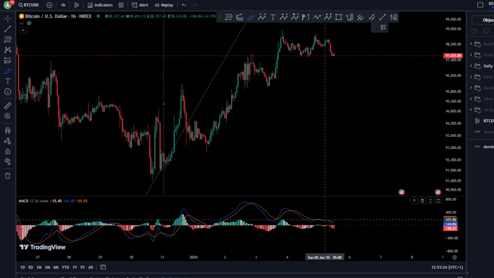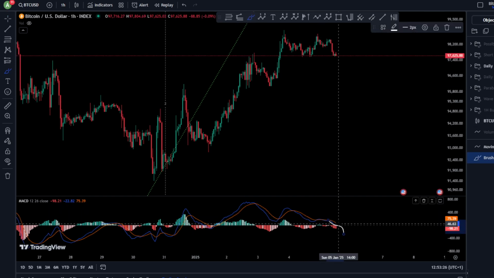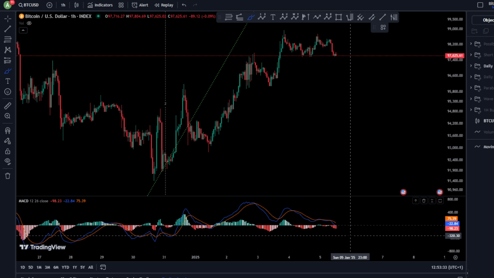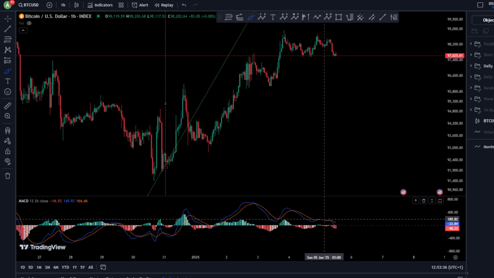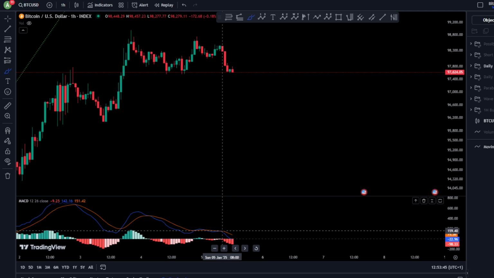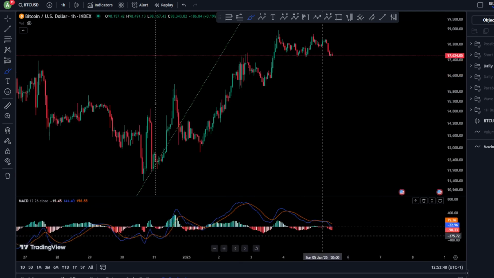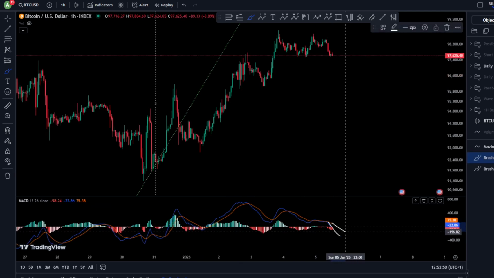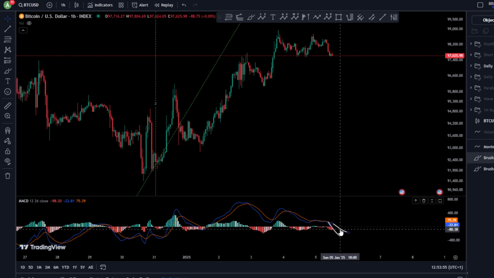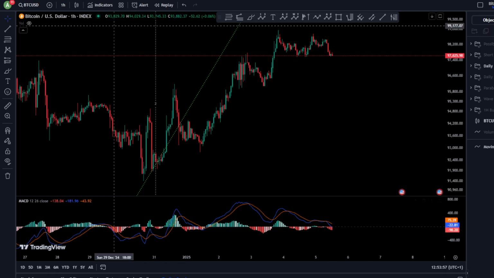Maybe this might break, or nobody knows, it might even play as support and then move towards the upside. But basically, this doesn't look good, because as you can see, the bearish cross has opened here, and we see the price is opening towards the downside. Because this is open, it might move towards the downside and start to create some selling volumes here, and of course we see lower prices.